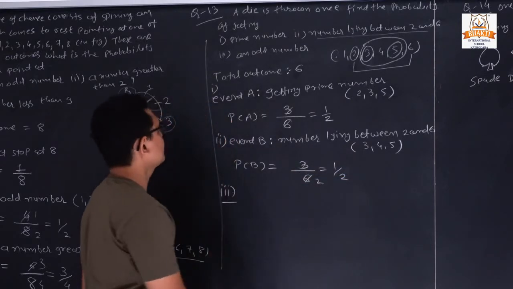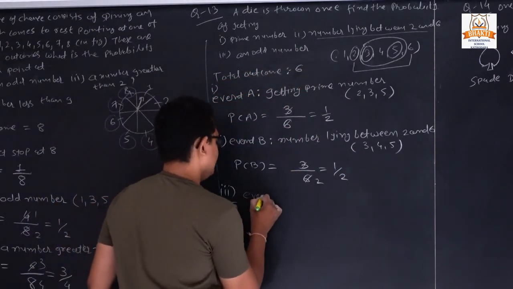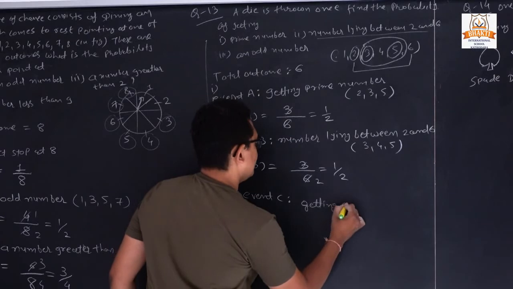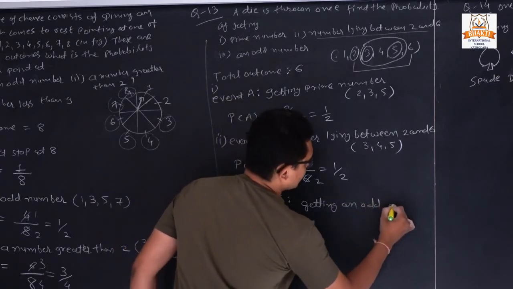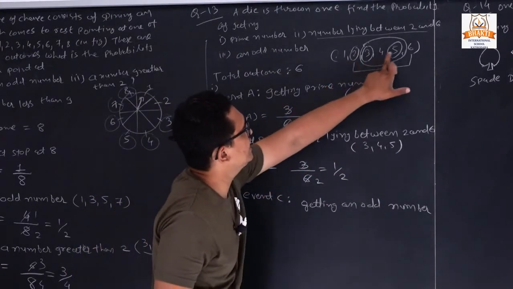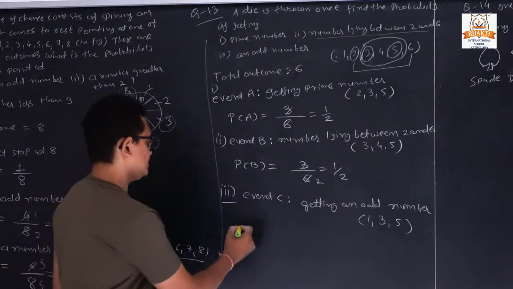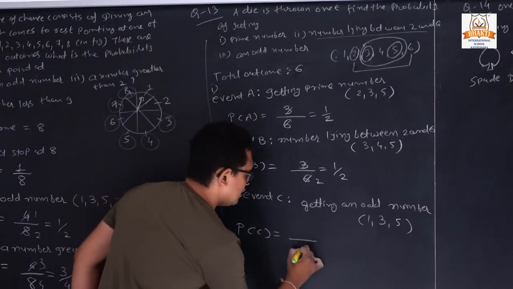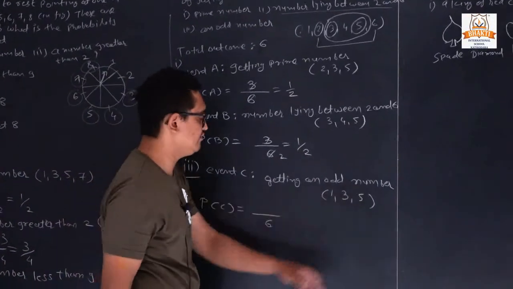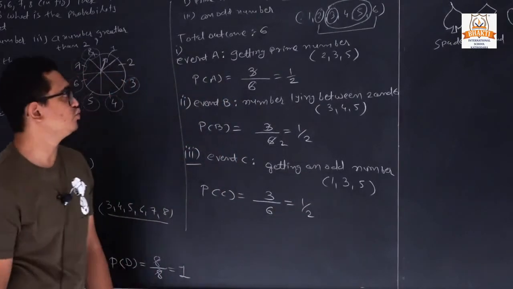Now third, event C, getting an odd number. So how many are the odd numbers here? 1, 3 and 5. Which are the odd numbers? 1, 3 and 5. So once again we can write the total outcome is 6. Out of 6 numbers, how many are odd numbers? 1, 3 and 5. So the total number is 3. So the answer is 1 by 2.